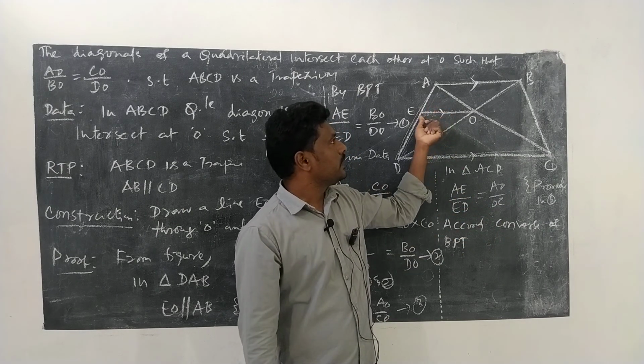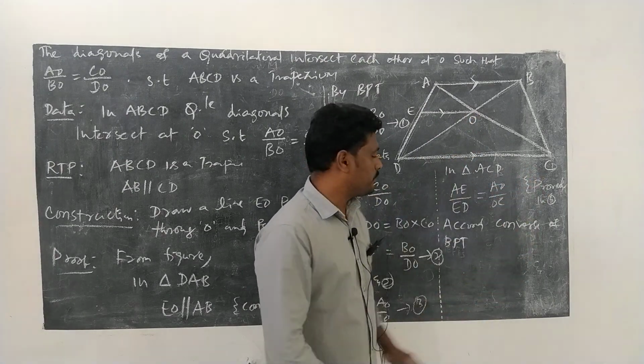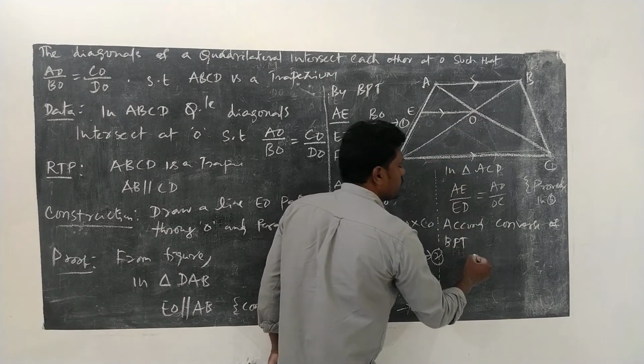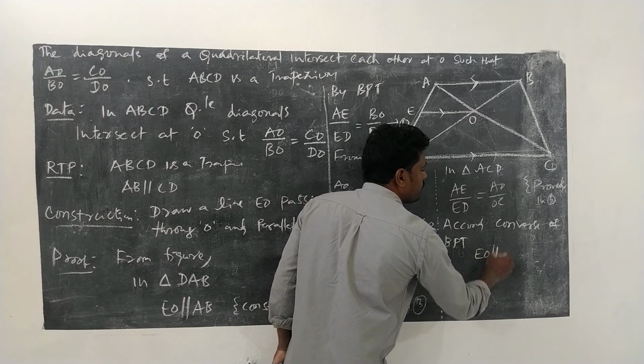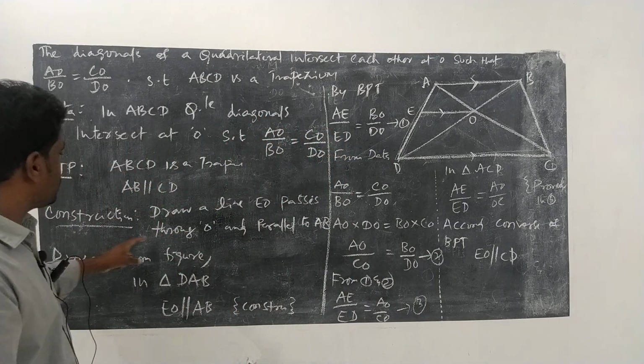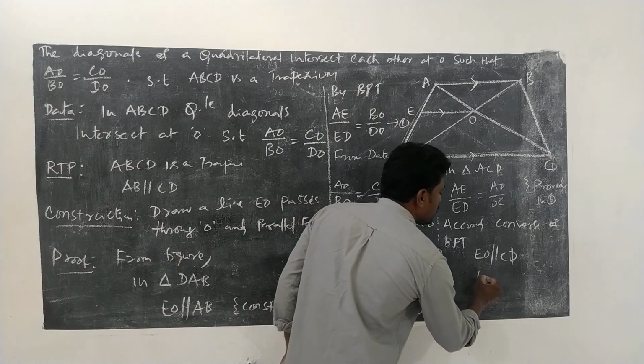That means if the ratio is the same, then this line is parallel to the third side. That means according to the converse of the basic proportionality theorem, here EO will become parallel to CD. And from construction we have EO parallel to AB.